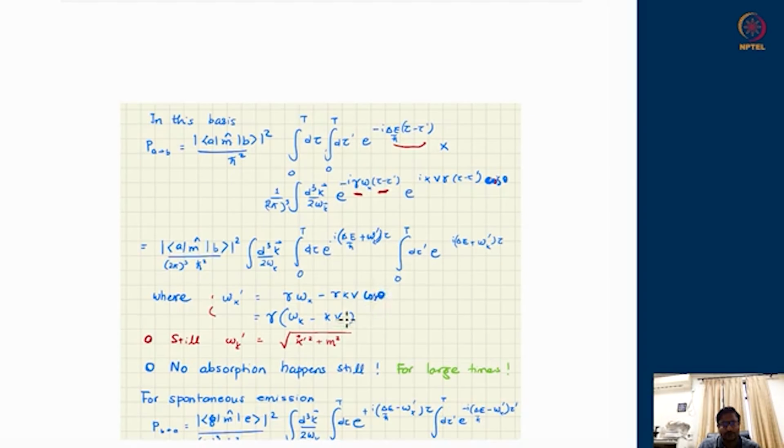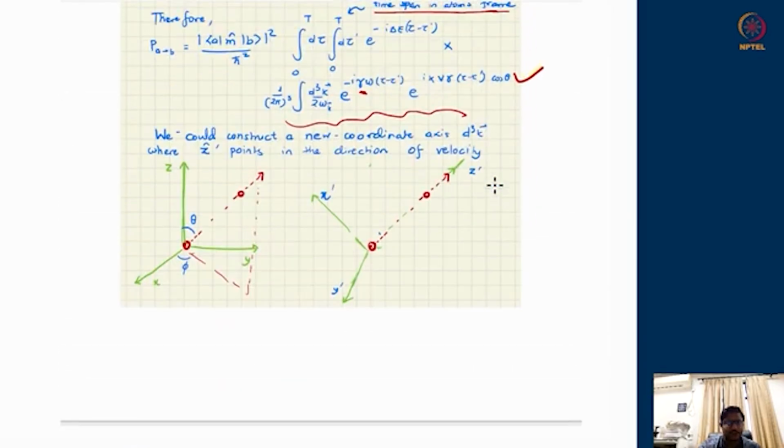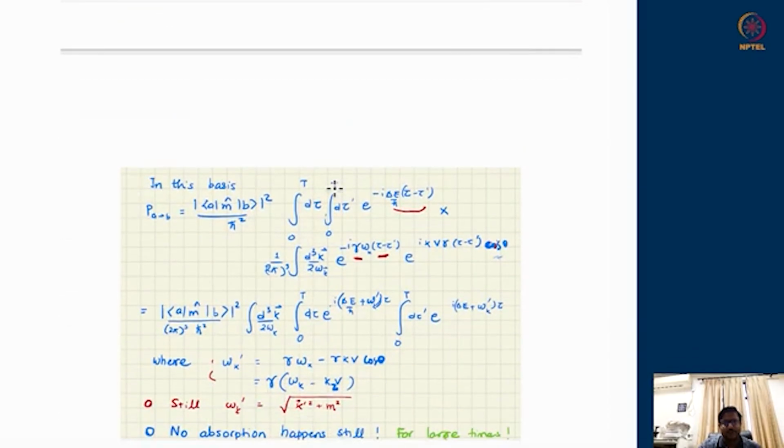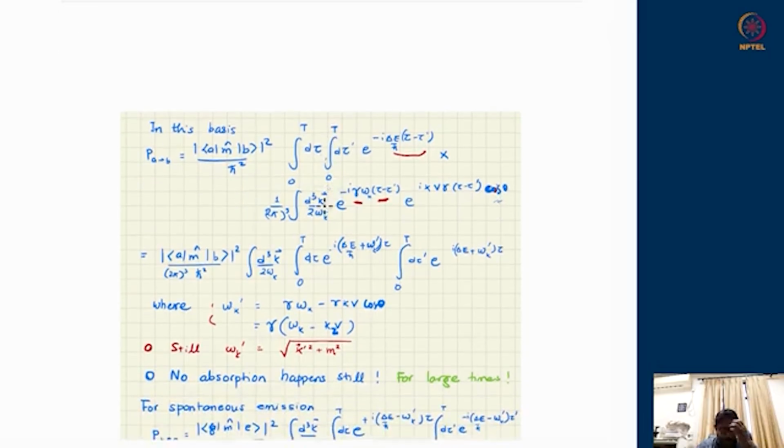There should be theta here. So I have converted this t minus t prime, which was appearing in the 2-point function, as gamma times tau minus tau prime. X minus x prime, which was appearing in the 2-point function, can be written as k z gamma times tau minus tau prime times cos theta. Remember, we had chosen our z axis to be along the direction of motion, so any arbitrary k vector will make some angle, and cos theta will keep changing with different k's. Therefore, we have to do integration over theta as well, which is hiding in this d3k.